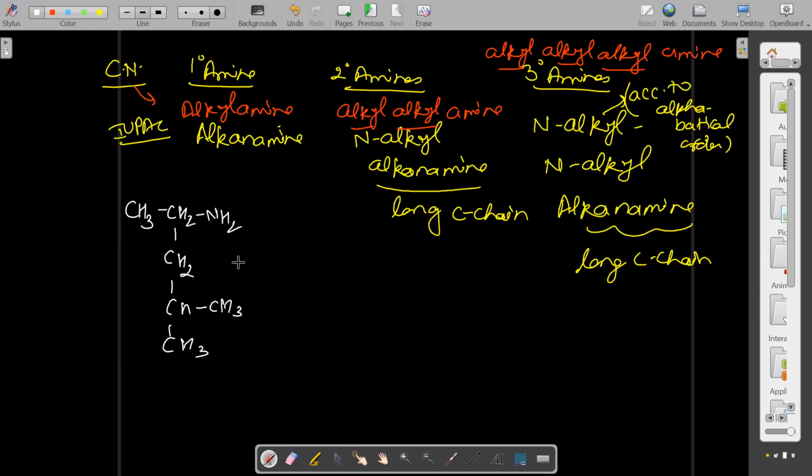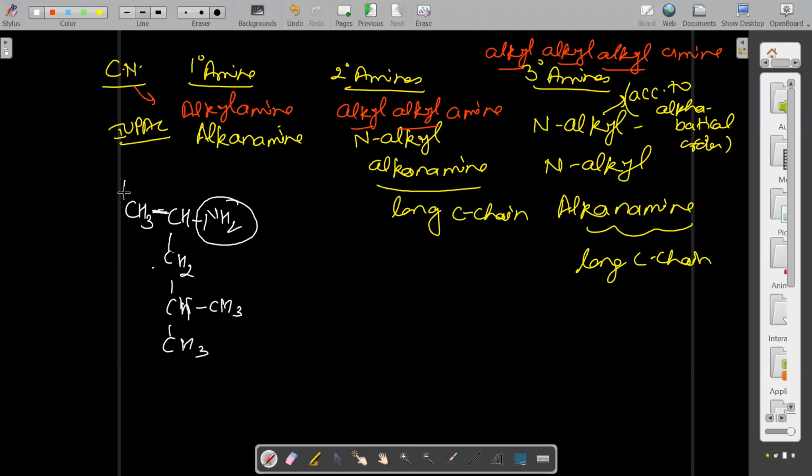Anybody? Anybody can say what is the IUPAC name of this compound? Yes, ma'am, tell. Ma'am, 1, 3 dimethyl butamine. Okay. And which degree amine is it? Primary amine, because NH2 is there.